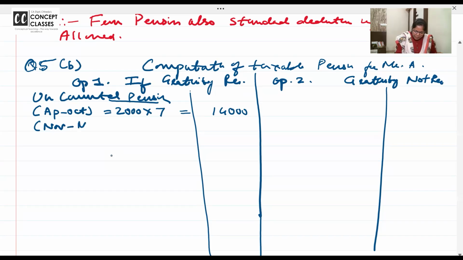And October he encashed 60%. So from November to March, 2,000 ka 40%. 2,000 60%. He says instead of paying me per month, sir, 2,000 ka 60%, 1,200, you pay me a lump sum.